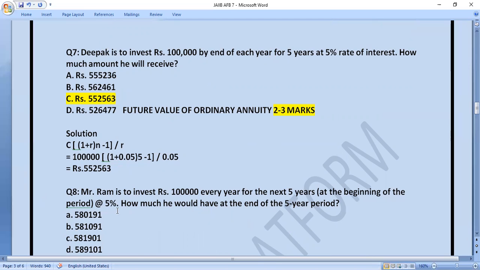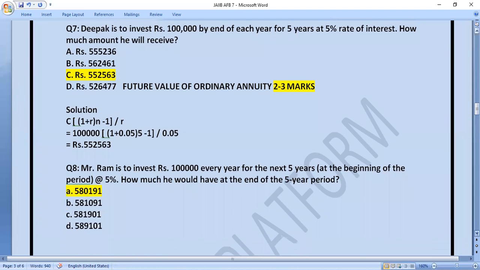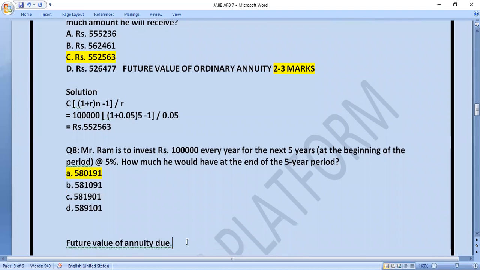Pause the video and solve this question and come with the right answer. And the right answer is A, that is 5,80,191. So here you use the formula of future value of annuity due, and you will be getting the right answer. Let's move to next question.